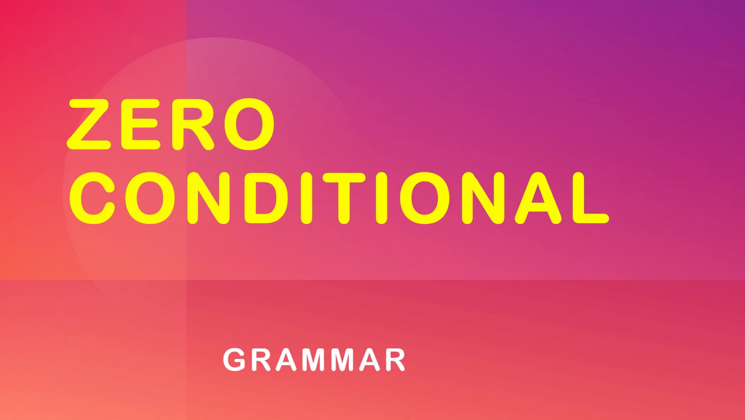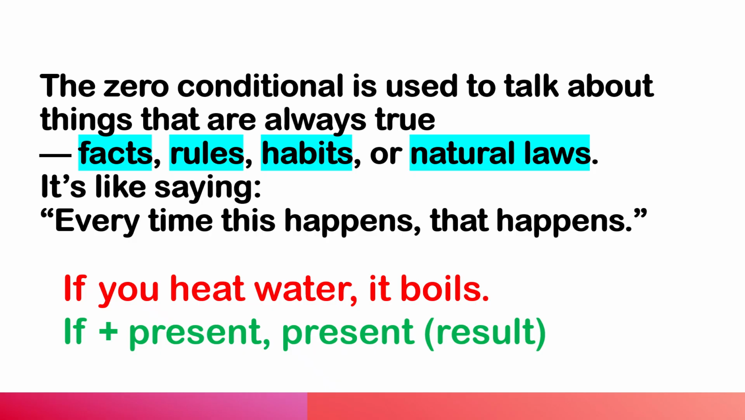Today we learn about zero conditional. Zero conditional is used to talk about things that are always true: facts, rules, habits, or natural laws. Every time this happens, that happens. If you heat water, it boils. If plus present and present, that is the result.